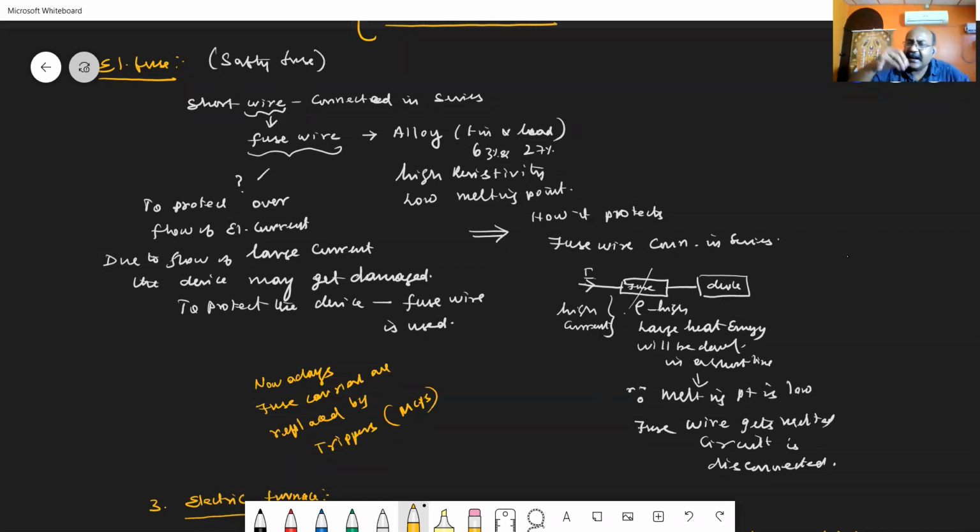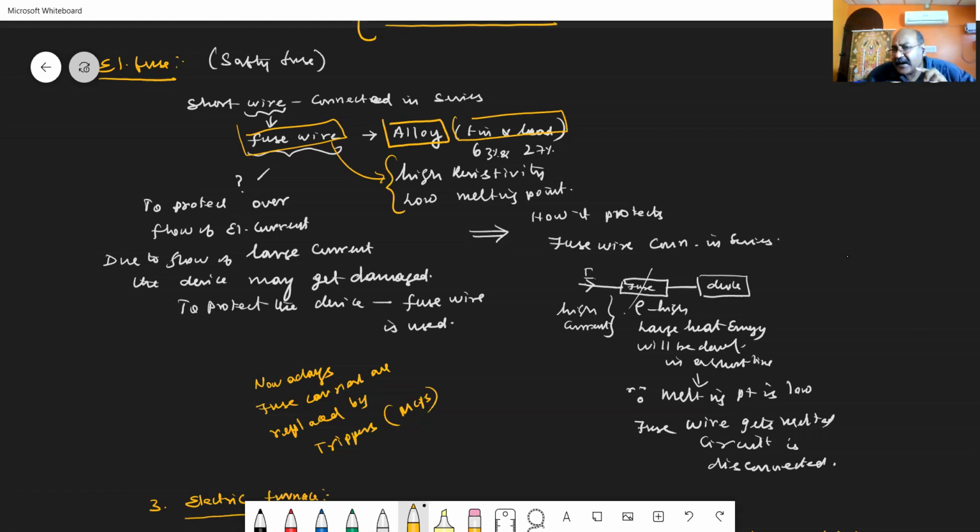In an electrical circuit, the fuse wire is made up of an alloy of tin and lead. Tin 63% and lead 27% combined together give an alloy, and that alloy we call the fuse wire. That fuse wire has a high resistivity but a very low melting point.